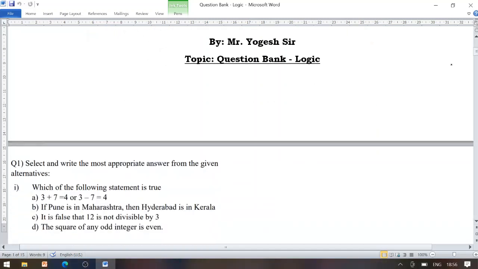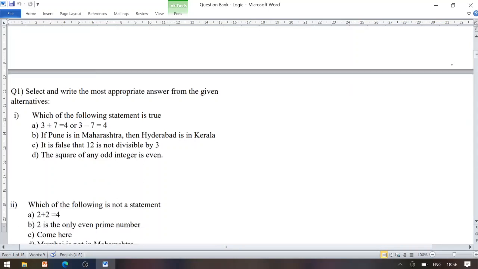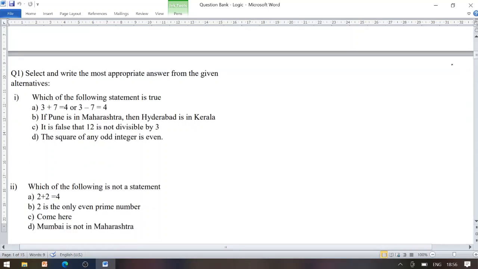We have the first question as an MCQ. Which of the following statements is true? Within it, the first sub question: we have 3 plus 7 equals 4 or 3 minus 7 equals 4. If Pune is in Maharashtra, then Hyderabad is in Kerala. We have to find the true statement, keep in mind.